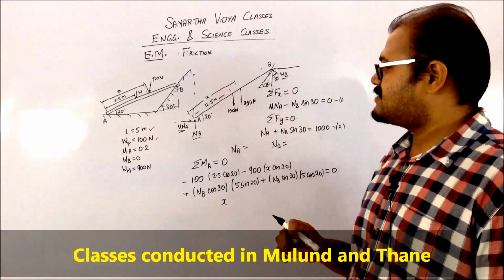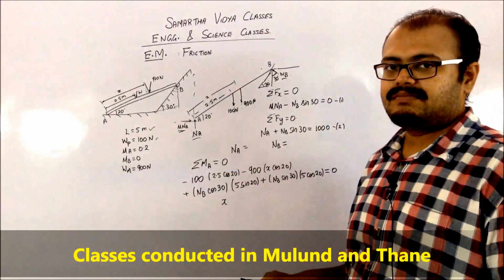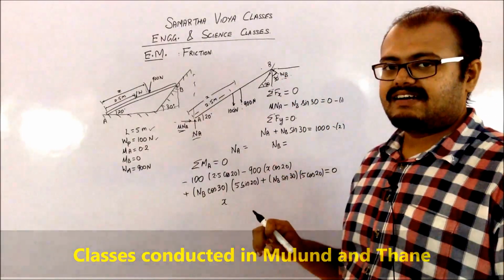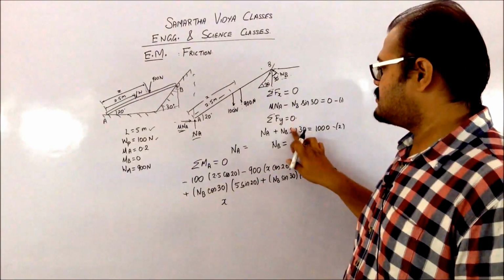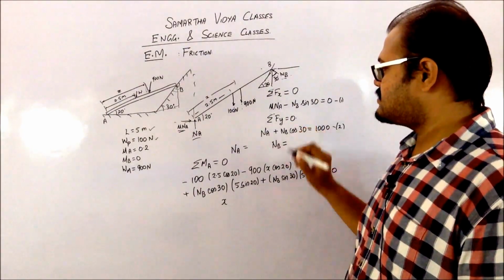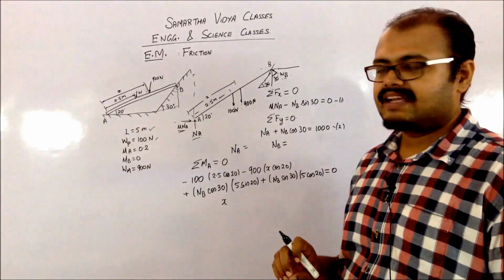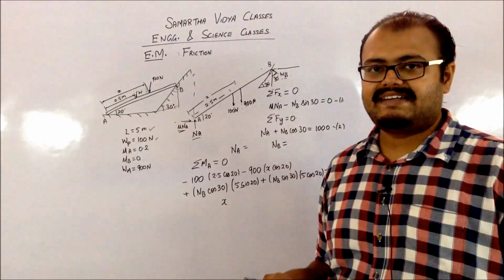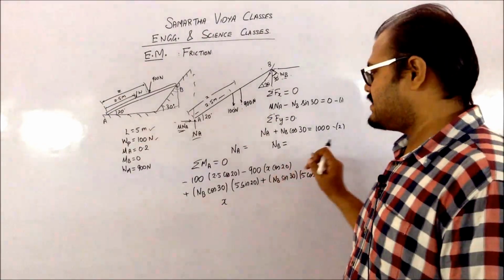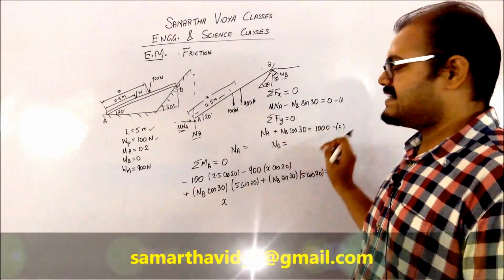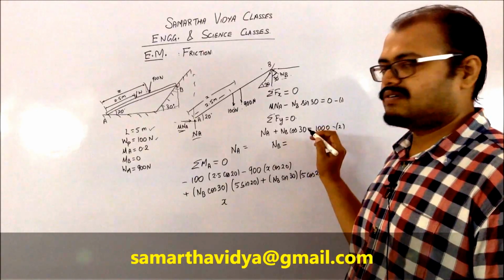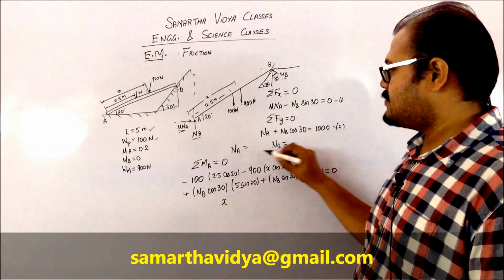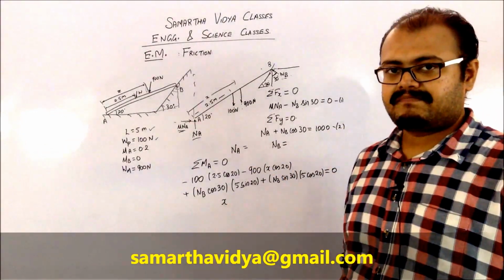So your summation Fy equation is going to be Na going in the positive direction, and Nb, where you will take the component of Nb, which is the cos component. So it's going to be Nb cos theta, so Nb cos 30. You will have the 100 and 900 going in the downward direction, so you will have a minus 100 and minus 900, and those things will be equal to 0. So rewriting that equation, you will have Na plus Nb cos 30 is equal to 1000. So solving 1 and 2, you will be getting the values of Na and Nb.